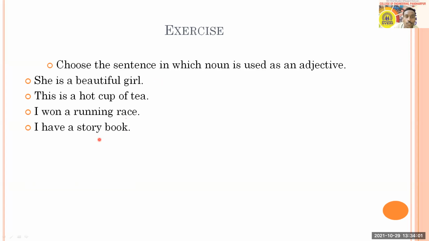The next question says, read the question carefully: choose the sentence in which a noun is used as an adjective. Once again, I will read the question. Choose the sentence in which a noun is used as an adjective. I got an answer from Harshad already, and Dashrath also. She is a beautiful girl. This is a hot cup of tea. I won a running race. I have a storybook. I got an answer from Mansi as well. All of you can answer through the poll. I will not disclose the answer in the beginning; at the end, I will tell the correct answer.